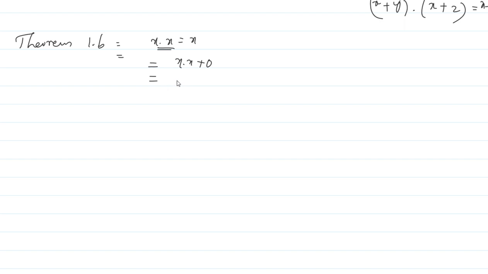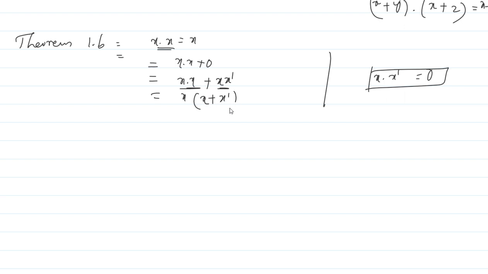Now can I write x dot x plus 0 as x dot x plus x dot x bar, right? X dot x bar is always 0, right? So I will write that x dot x prime. Okay. Now take x common. If I take x common from here, I am left with x here plus x prime here.